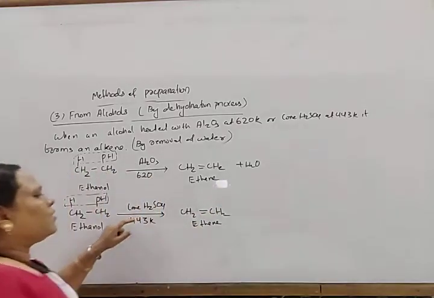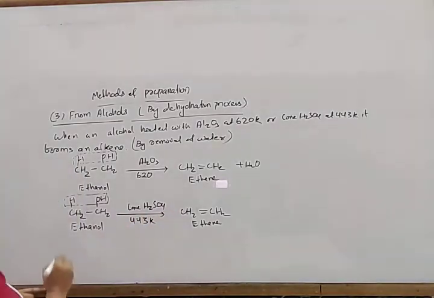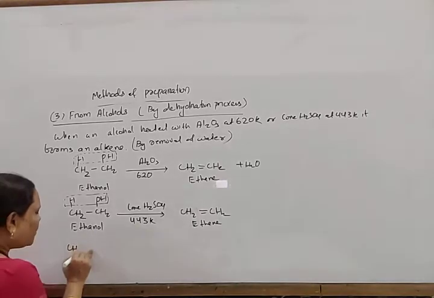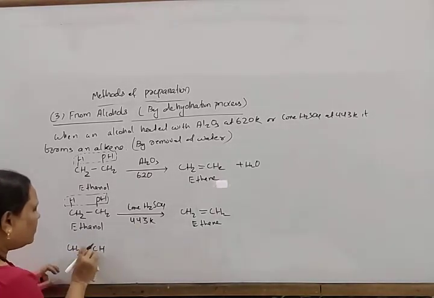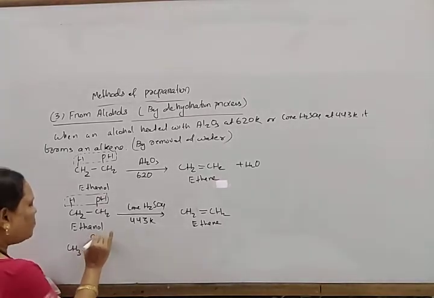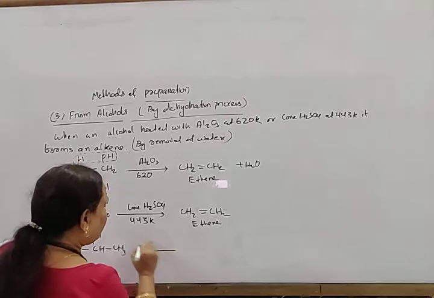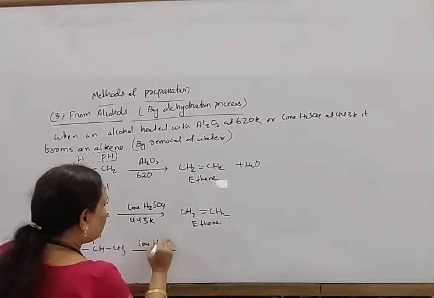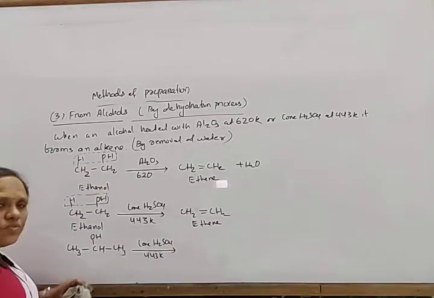And these water molecules are absorbed by sulfuric acid. Similarly, if this is isopropyl alcohol, CH3CH(OH)CH3, heated with concentrated sulfuric acid, a temperature below 443 Kelvin is also possible,